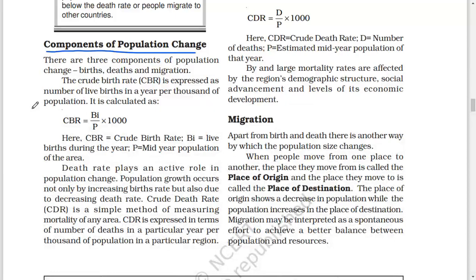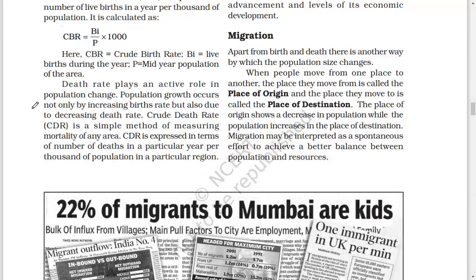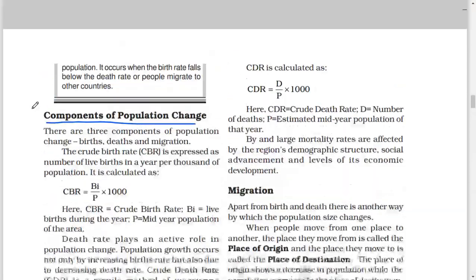Death rate plays an active role in population change. Population growth occurs not only by increasing birth rate but also due to decreasing death rate. Crude death rate, CDR, is a simple method of measuring mortality of any area. CDR is expressed in terms of number of deaths in a particular year per thousands of population in a particular region.